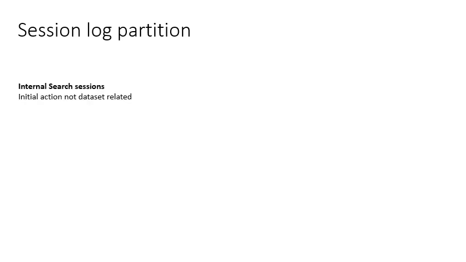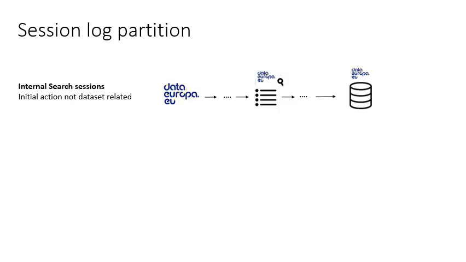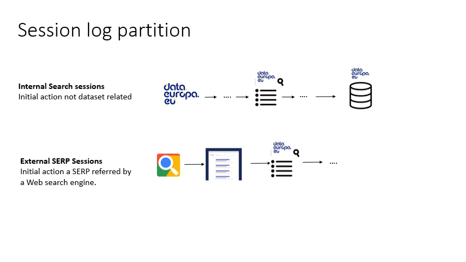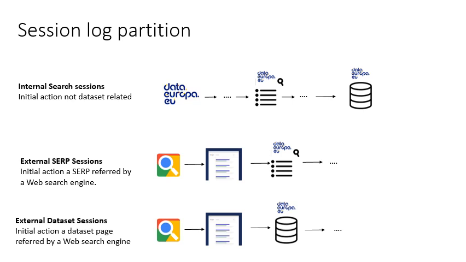Internal search sessions, sessions where the initial action is not dataset related, might be the home page or dataset search home, but that at some point do a dataset search or visit a dataset page. External search sessions are those where the initial action is referred by a web search engine, a search engine result. Someone that searched on Google, for example, and got a result that then lead them to a search engine result page of data.europa.eu. Finally, external dataset sessions were the same as external search sessions, but the first action is a dataset page, not a SERP page.